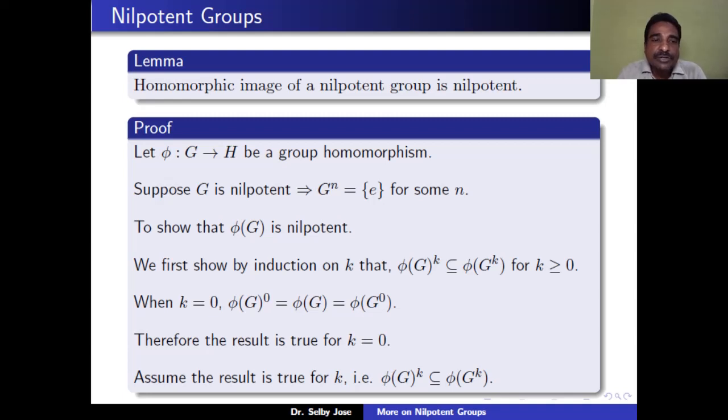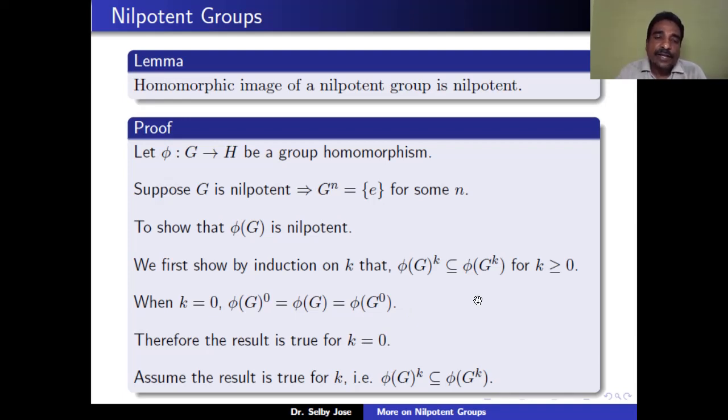When k is equal to 0, by definition G0 is equal to G. Therefore phi of G0 is equal to phi of G, so phi of G0 is contained in phi of G0. Therefore the result is true for k equal to 0.